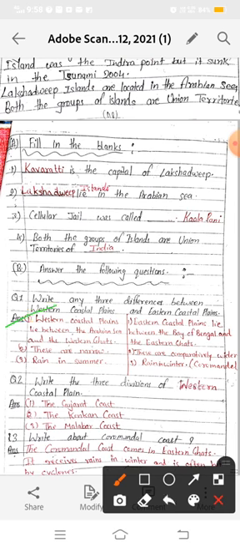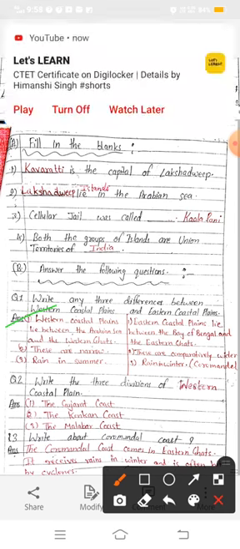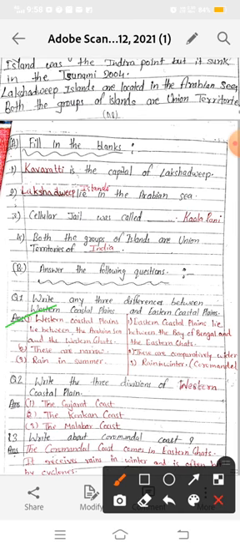Now the next question: Western coastal plains lie between the Arabian Sea and the Western Ghats. As I explained to you with the help of the map or diagram, you have to write three differences. As you learned, the Western coastal plains lie between the Arabian Sea and the Western Ghats in the western part of India, and the Eastern coastal plains lie between the Bay of Bengal and the Eastern Ghats. Now, the Western coastal plains are narrower than the Eastern coastal plains. Our Eastern coastal plains are broader, they are big in width.